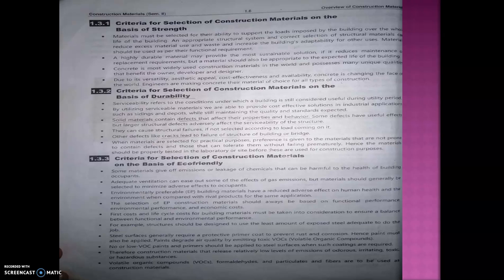Then adequate ventilation can ease some of the effects of gas emission, but the materials should generally be selected to minimize the adverse effect to the occupants. Okay, so these are some of the criteria, as I said, for eco-friendly materials.